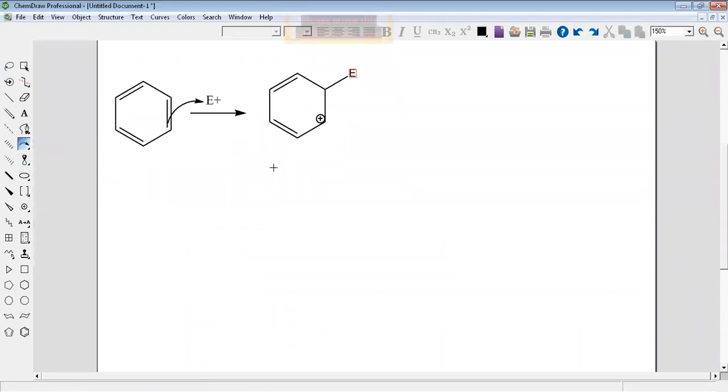Look, now what will happen? We have resonance. We have a pi bond here. That means if you make it like this for me, it will be an error. How, there is no pi bond. How will the arrow go to the positive charge? Okay. This will be a big mistake.